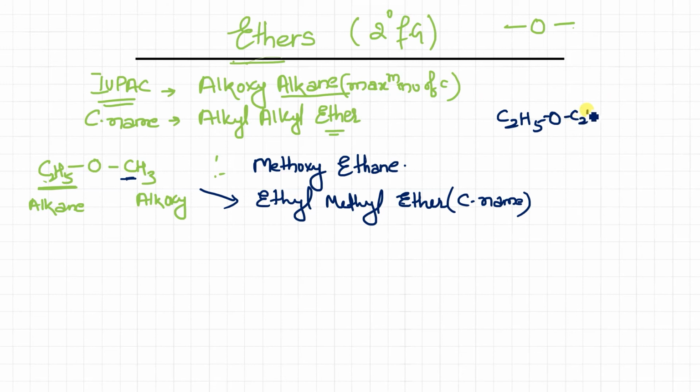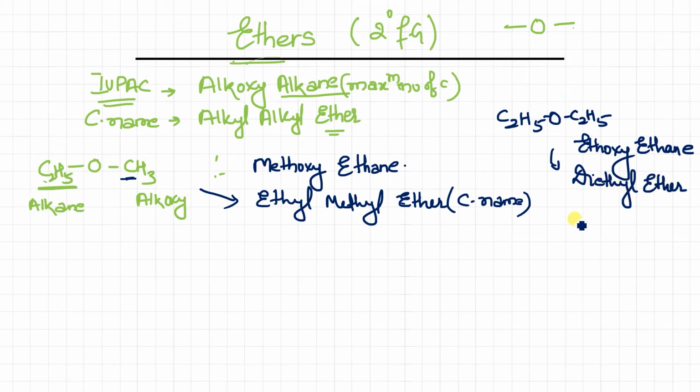Next. This is C2H5, this is OC2H5. What will be the IUPAC name? Both sides have only 2 carbons. So anyone can be treated as alkoxy and anyone can be treated as alkane. So just write the name. Tell me. Yes, I can hear you. You are saying correctly. This is ethoxyethane. And if I talk about the common name, this is ethyl, this is ethyl, ether. Since both are the same group, we can combine them and write diethyl ether. This is the common name.